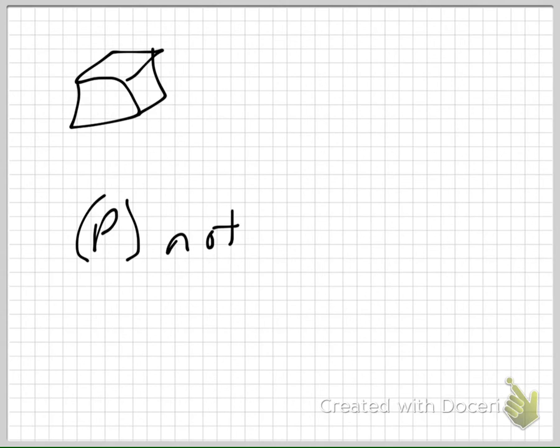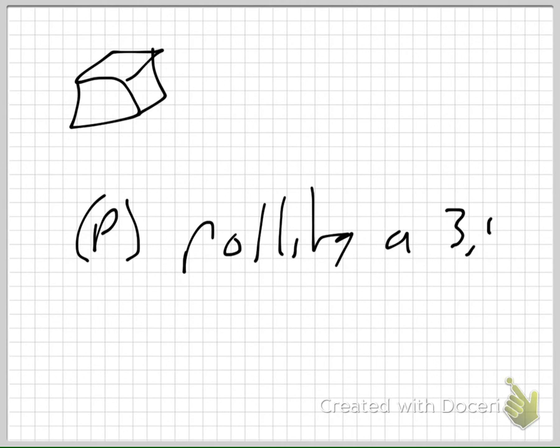All right. What is the probability? Here's my dice again. What is the probability of rolling a 3, 4, 5, or 6? Now, here's the deal. This is where you really need to do this.